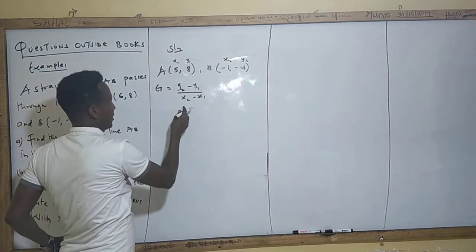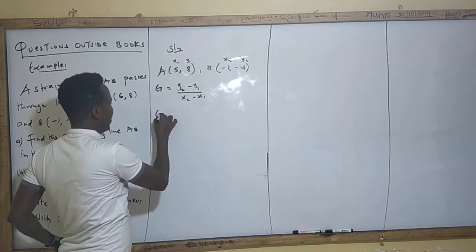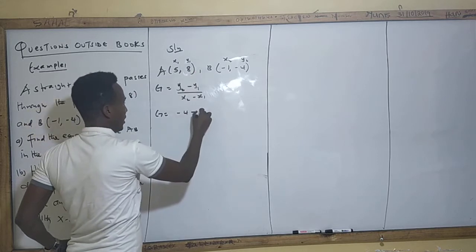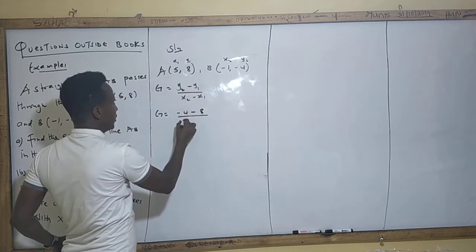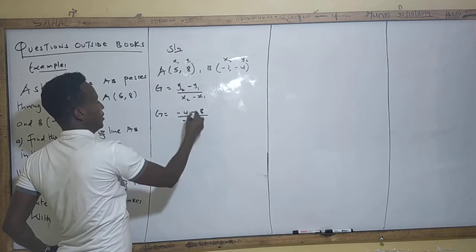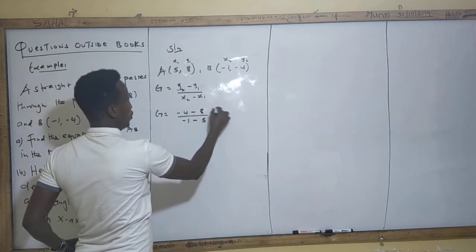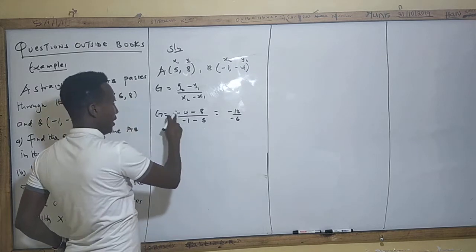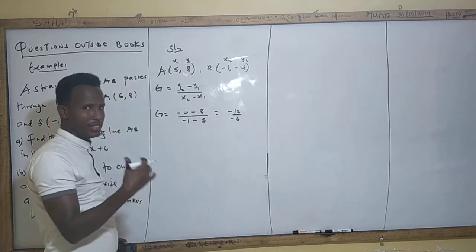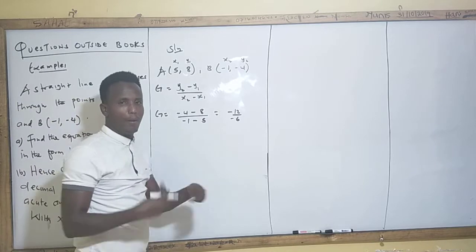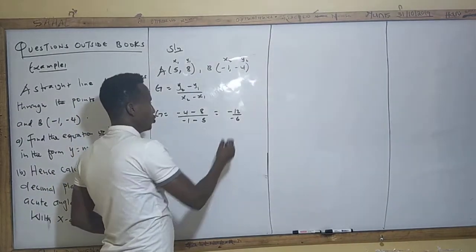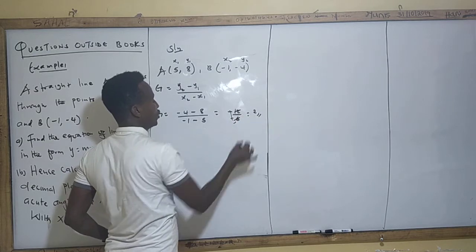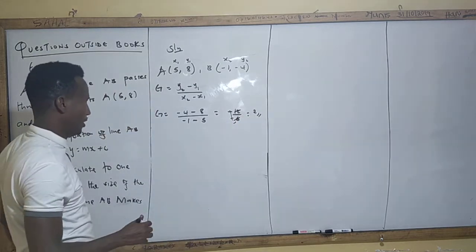So let me get the gradient. It's very straightforward. Gradient is equal to y2, which is -4, minus y1, which is 8, divided by x2, which is -1, minus x1, which is 5. In this situation, it will be -12 divided by -6. -4 minus 8 is -12. -1 minus 5 is -6. So cancel these 2 negatives: 12 divided by 6 is 2. So this is your gradient. You have gotten your gradient.